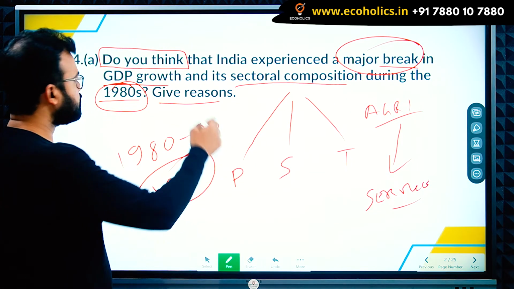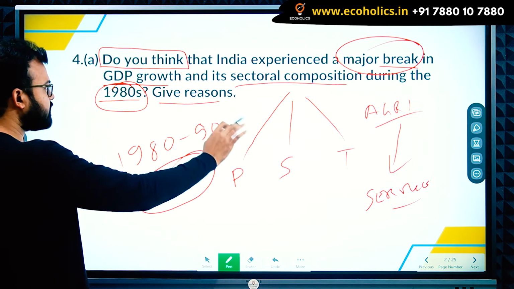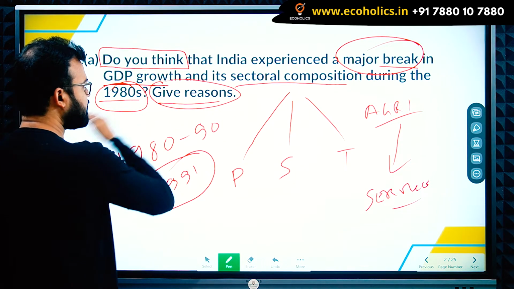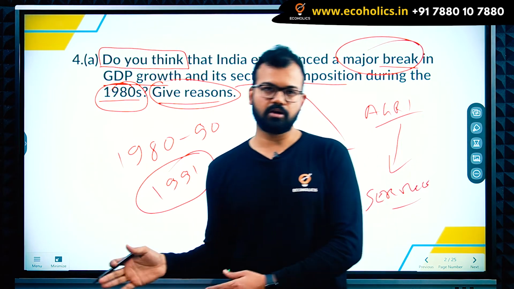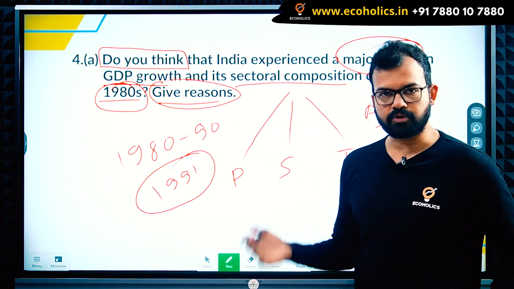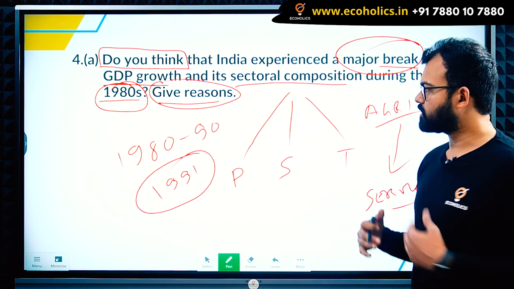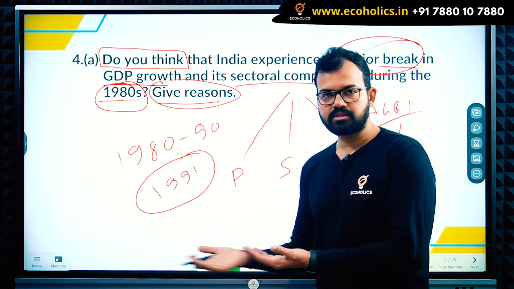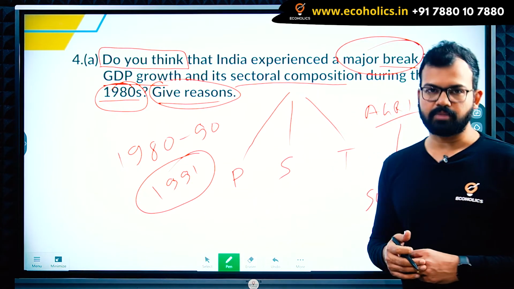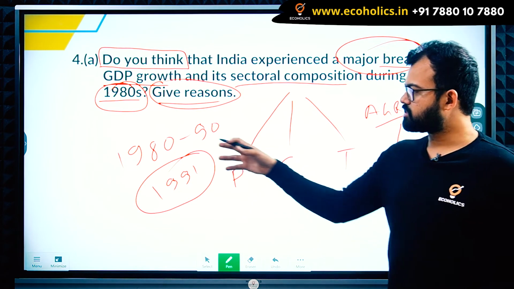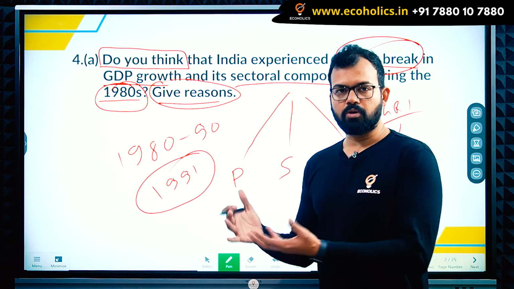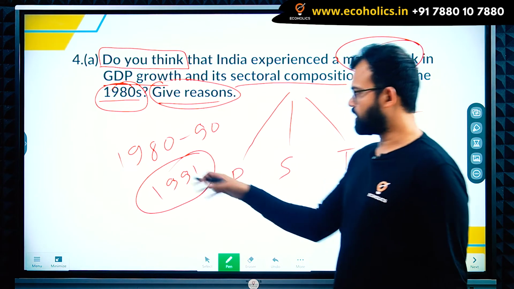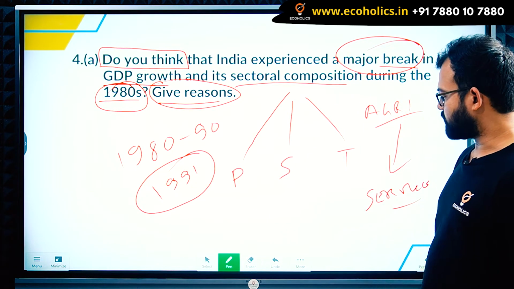So in simple terms, what do you have to write here? You just have to give the reasons why it happened. Mainly it happened because of the change in the nature of the economy. The agriculture sector was doing well, and the government was trying to shift to other areas, such as the service sector and the manufacturing sector. The industrial sector was heavily protected, so it was not able to grow as desired at that particular time. These are the things that you have to write.